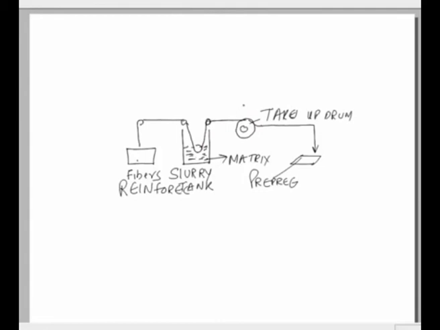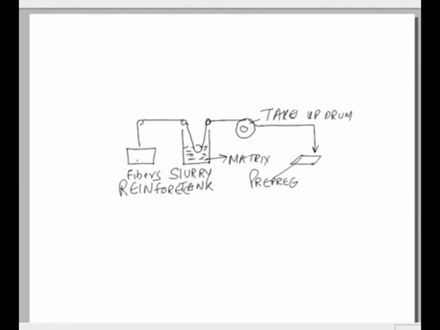So basically the process is very simple. We can have a layer of fibers that is coming. These fibers can be of any material depending upon the type of the composite, and these can be ceramic fibers also. The fibers get impregnated in the slurry tank, and after getting impregnated they are taken up by the take up drum.